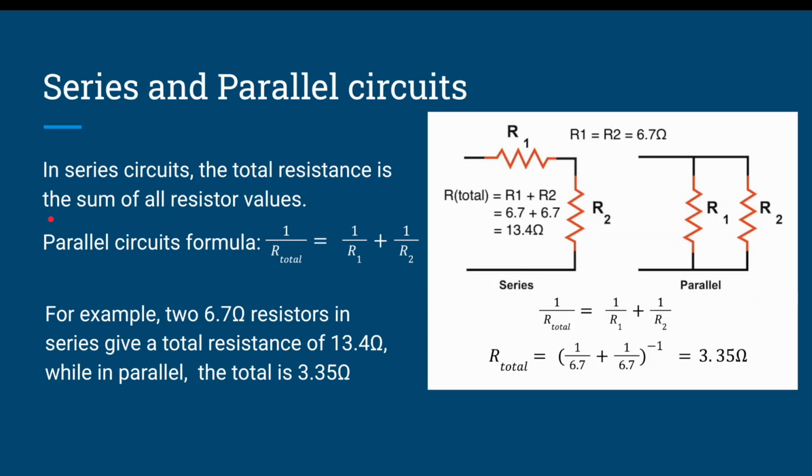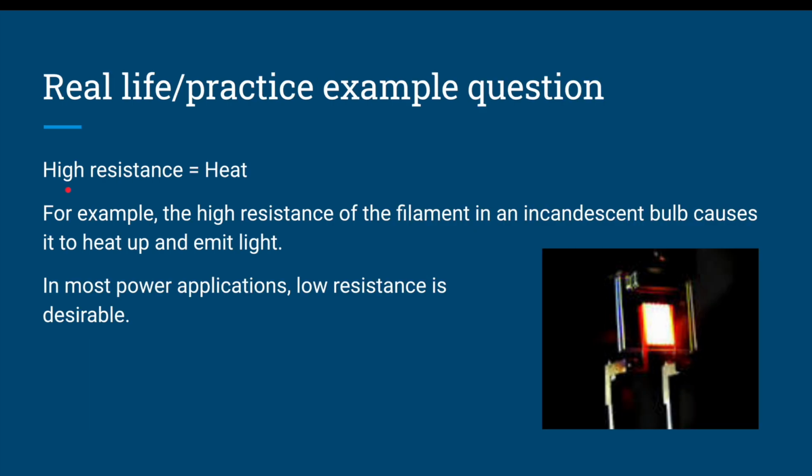In series circuits, the total resistance is the sum of all resistor values, while in parallel circuits, the total resistance is found using this formula, where the inverse of each resistor value is summed. From this, we can determine that adding resistors in series increases total resistance, while adding resistors in parallel reduces total resistance. For example, two 6.7 ohm resistors in series give a total resistance of 13.4 ohms, while in parallel, the total is 3.35 ohms.